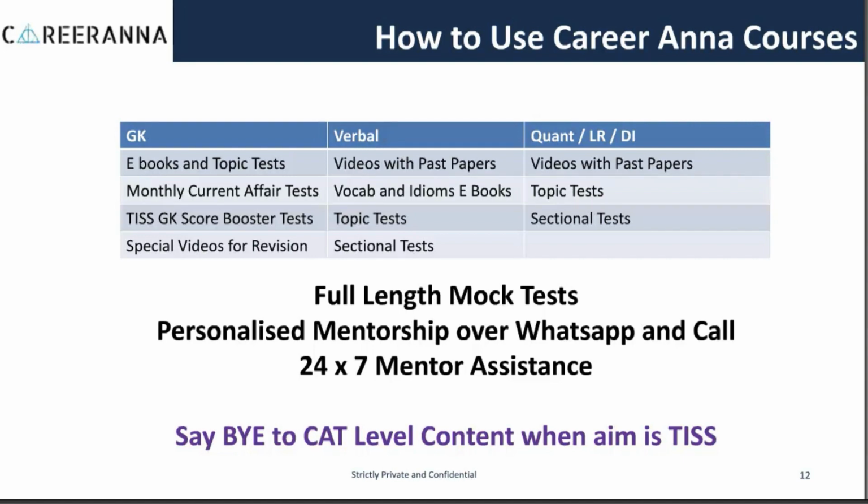So as you are already part of the course, you have already taken the right decision to move a step closer towards your dream college.